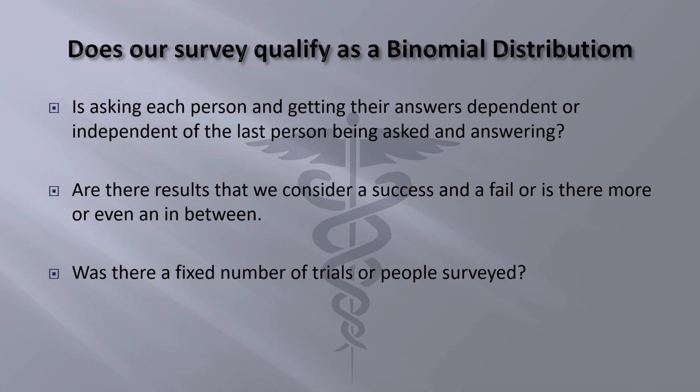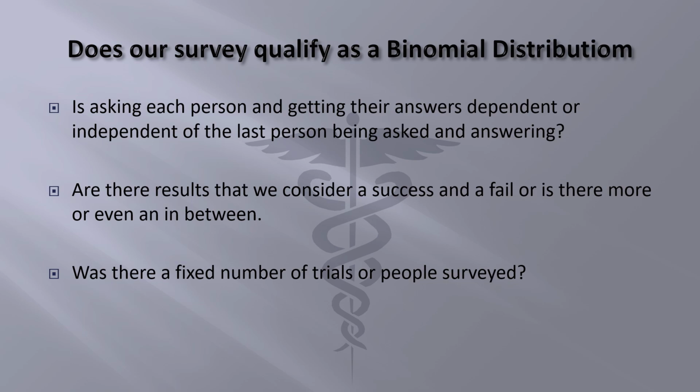Well, we are going to work a bit backwards today and consider an uninsured person as a success and those who are insured as a fail, due to the reason that we want to specifically look at those who are uninsured. Third, was there a fixed number of trials or people surveyed? We are working and asking a fixed number of 200 people. Since we were basically able to say yes to all these questions, we make a final decision that we will be working with a binomial distribution.